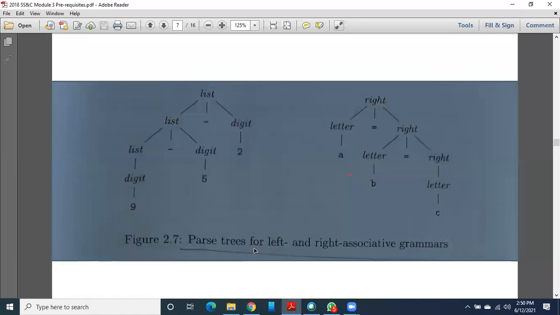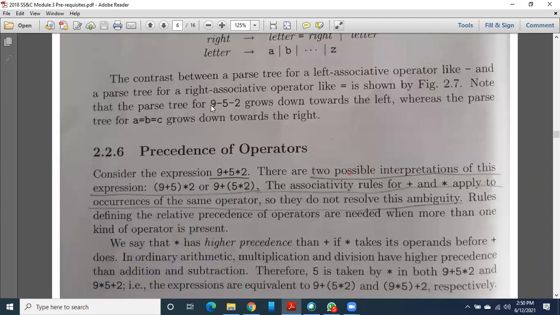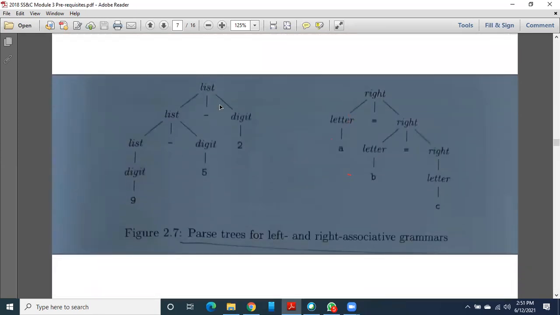Now the parse tree for both grammars, the left associative grammar as well as the right associative grammar. We can see the same expression here, 9 minus 5 minus 2. Both operators are minus. If you want to do it left to right, first you subtract 9 minus 5, then the result is 4, then 4 minus 2. This is the common and correct method, and it is called the left associative parse tree.